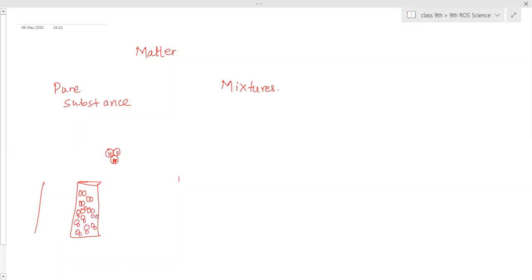But here what happened? Everywhere you can see only oxygen molecules. This is one molecule of oxygen, but still that is also made up of only oxygen. No other substance, no other element or atom of any other substance is present. So therefore this type of pure substance we call an element.